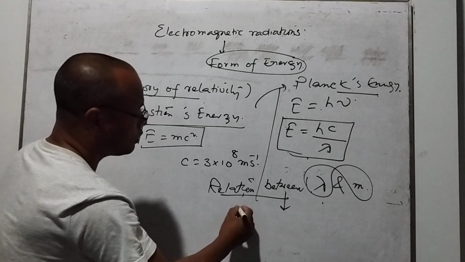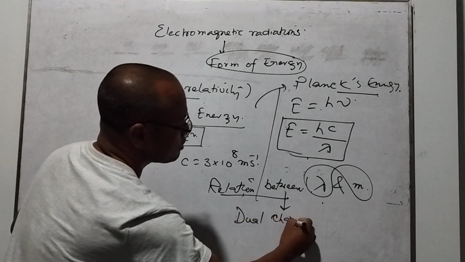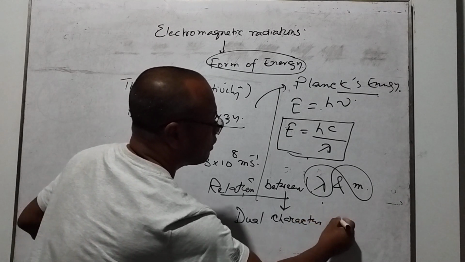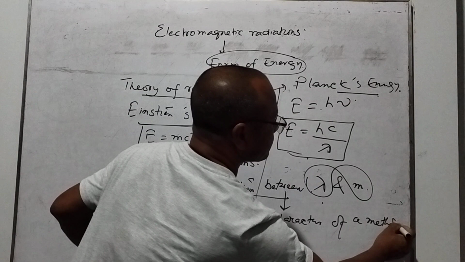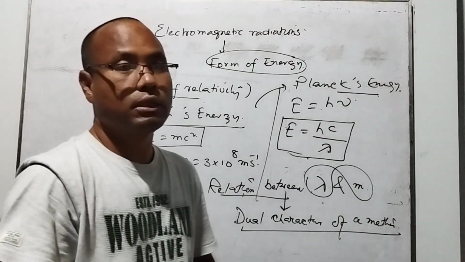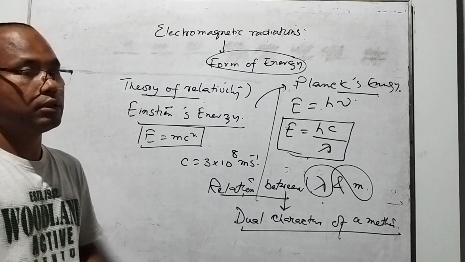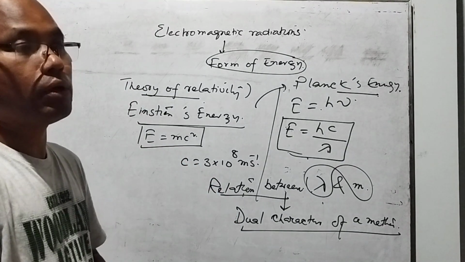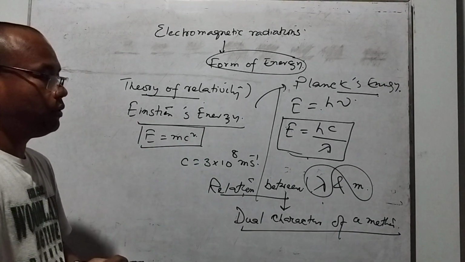What should we understand? That is the dual character, we can say the dual nature, of matter. This dual character of matter is explained by one of the very famous scientists, de-Broglie. He could explain the dual nature of matter.